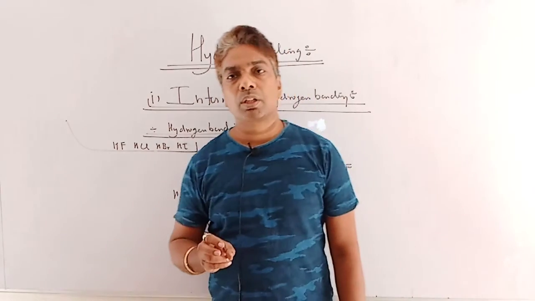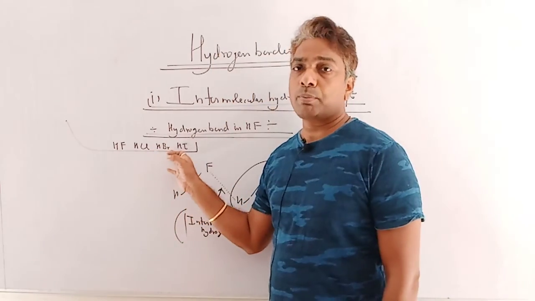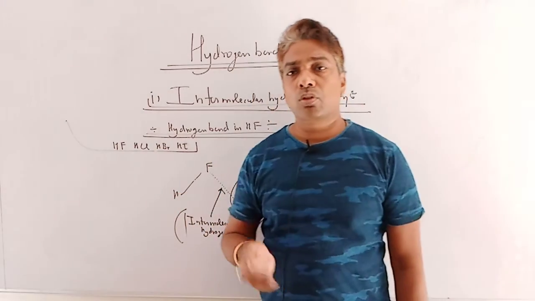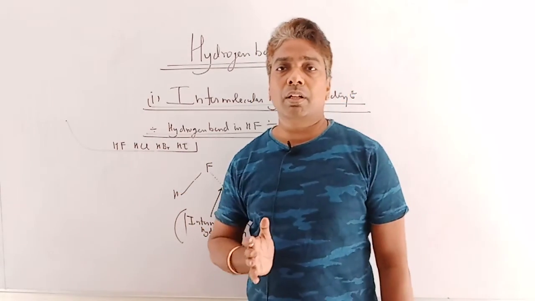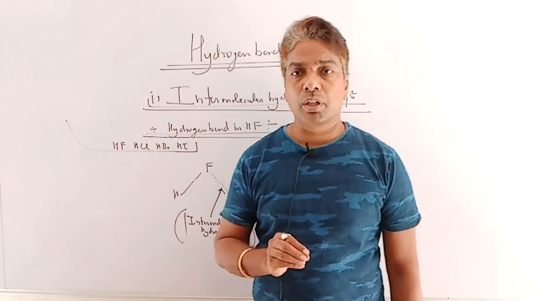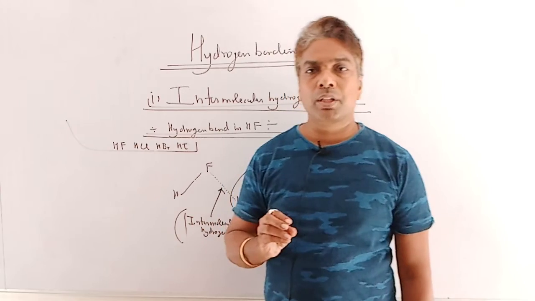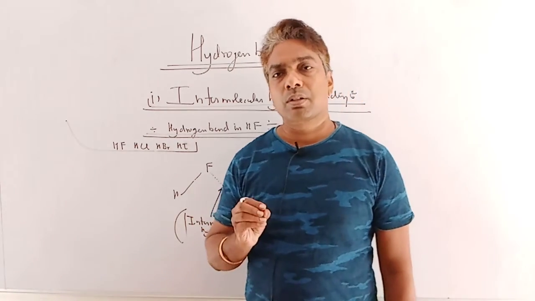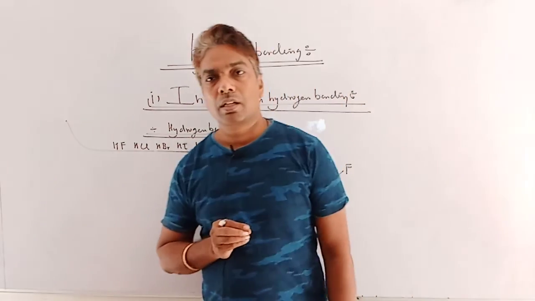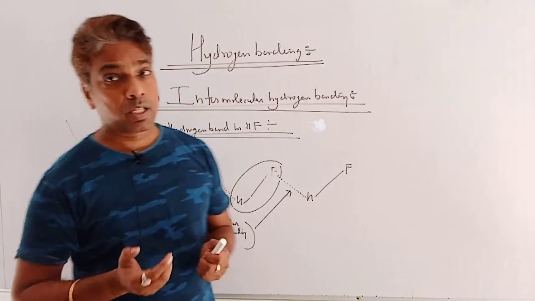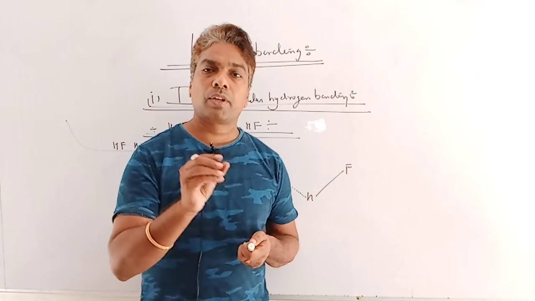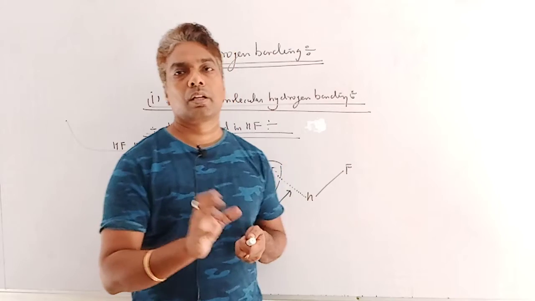And for the rest of the molecules, here are HCl, HBr and HI. Compare the size of the molecules. Iodine is the biggest compared to bromine and chlorine. So the boiling point of HI is more than HBr, which is more than HCl. Why is the boiling point of HF maximum in hydrogen halides? Simple, due to the presence of intermolecular hydrogen bonding, clear?